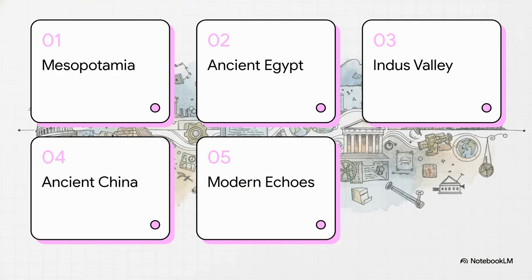So, here is our itinerary for today's world tour. We'll start with the dawn of human civilization, then we'll travel to Mesopotamia, Egypt, the Indus Valley, China, and finally, we'll look at the echoes in the modern world.